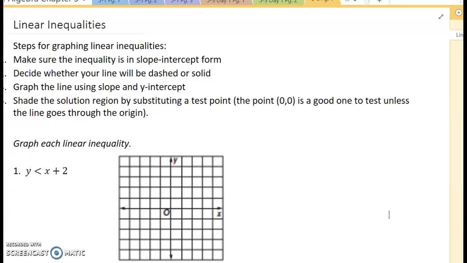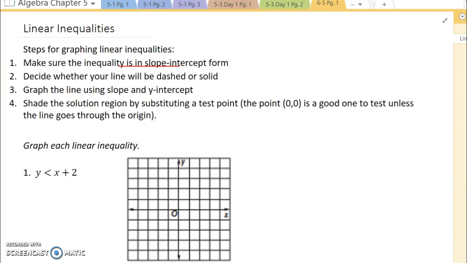Today we are going to jump into a lesson from Chapter 6, Lesson 5, because it goes along with what we're doing, except this time instead of equalities where we're graphing linear equations, now we're going to graph linear inequalities. So here are a few steps that you want to keep in mind when graphing linear inequalities.